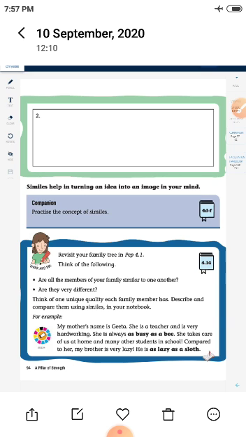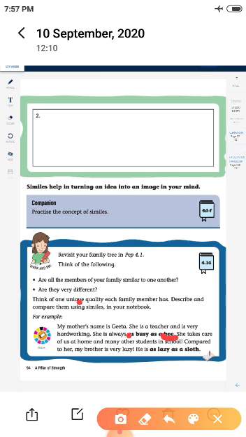Revisit your family tree. Are all the members of your family similar to one another? Are they very different? Think of one unique quality each member has. Unique means a different quality, a special quality. For example, my mother's name is Geeta. She is a teacher and is very hardworking. She is always as busy as a bee.